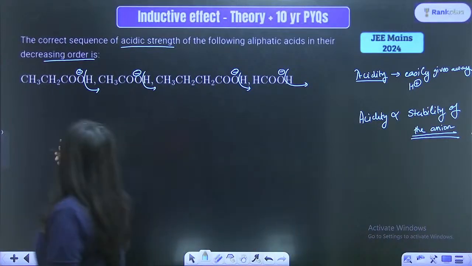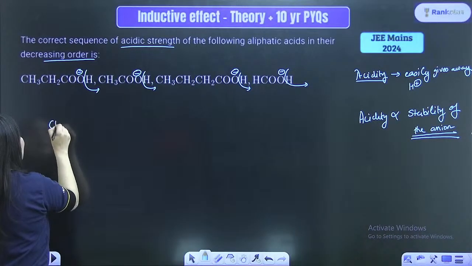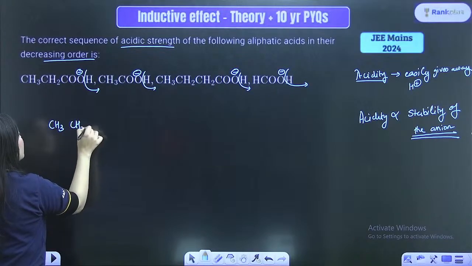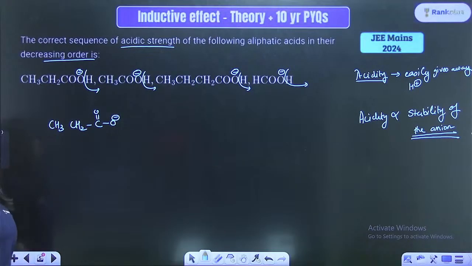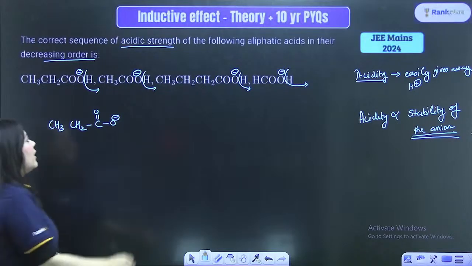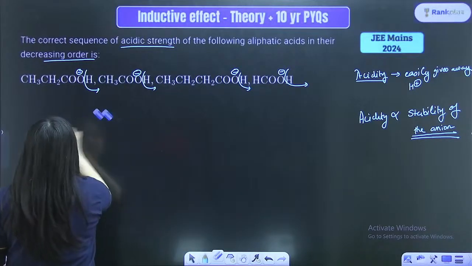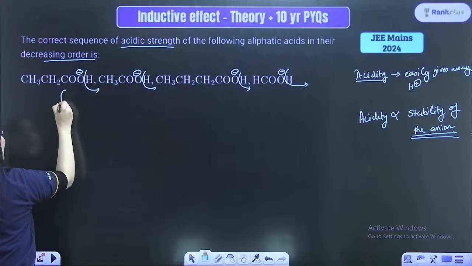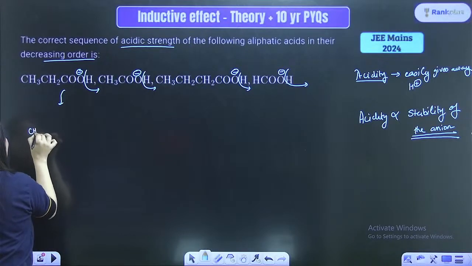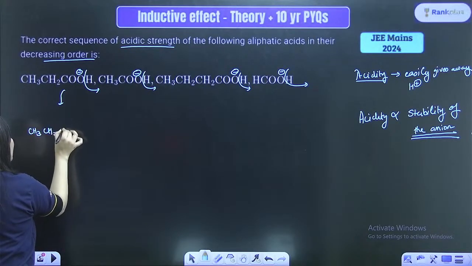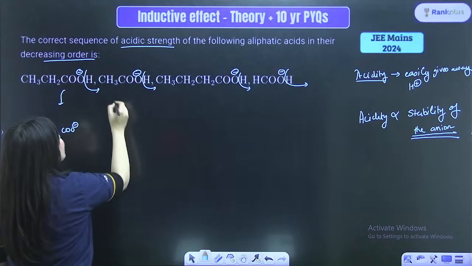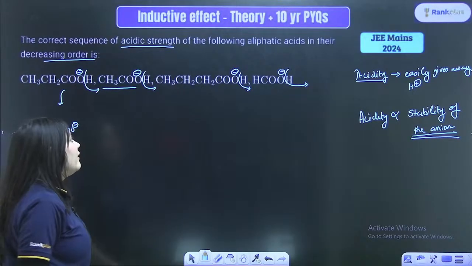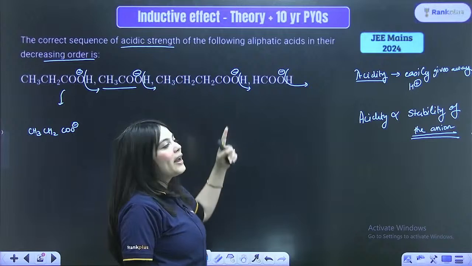So, look at all the anions formed over here. It is CH3, CH2, C double bond O, O minus, right? So, this is one kind of anion formed over here. Now, I'll just write it over here so that it is much more clear. If I write down the anion, it is CH3, CH2, COO minus. This kind of anion is formed. Here once again CH3, COO minus anion is formed. Here CH3, CH2, CH2, COO minus anion is formed.